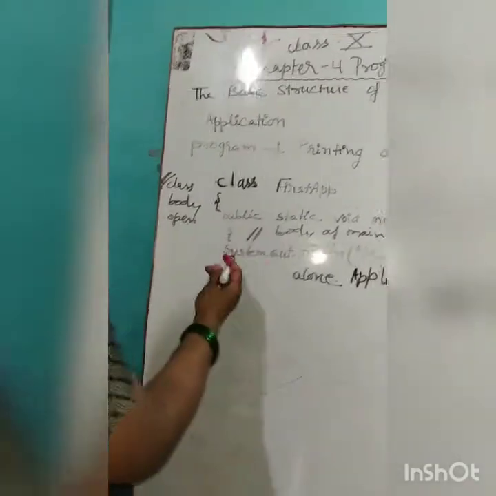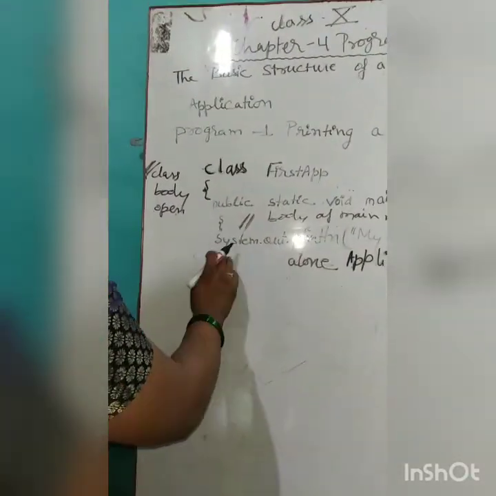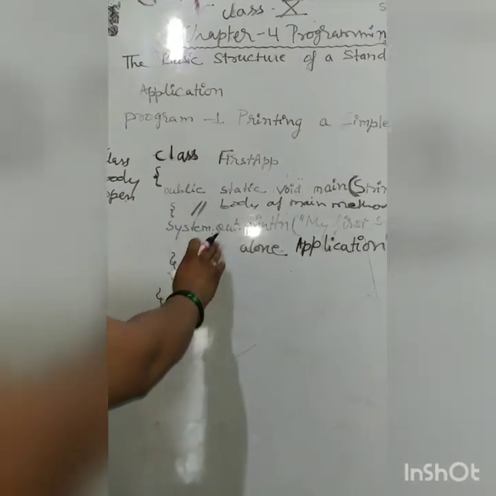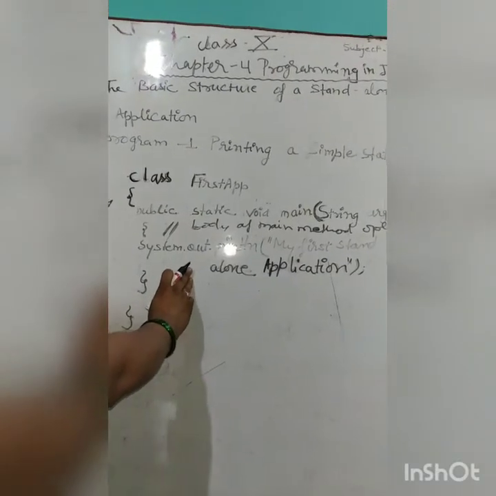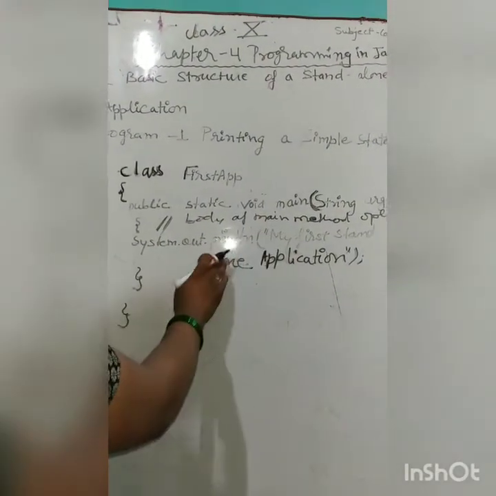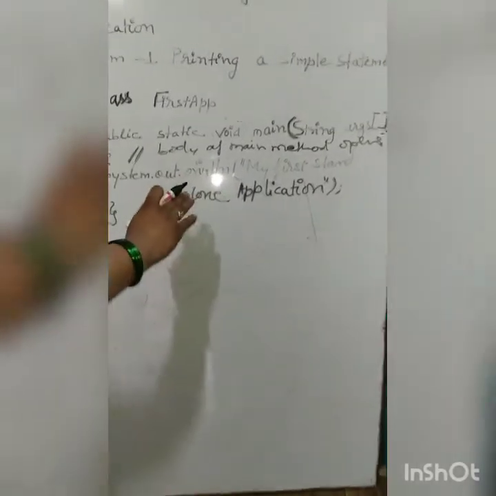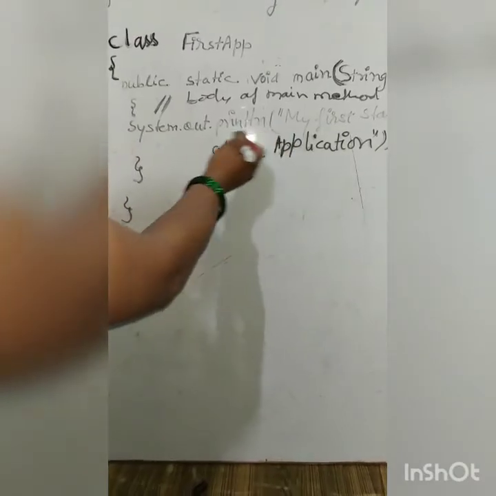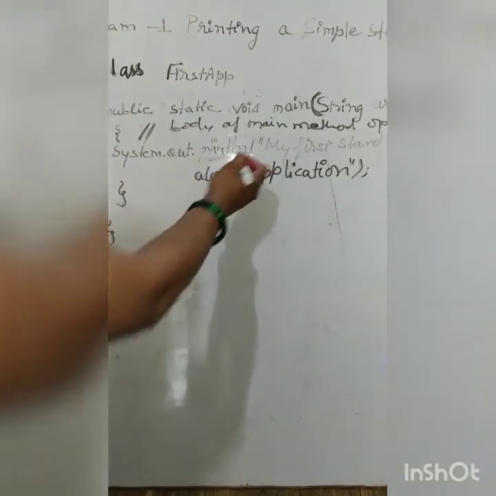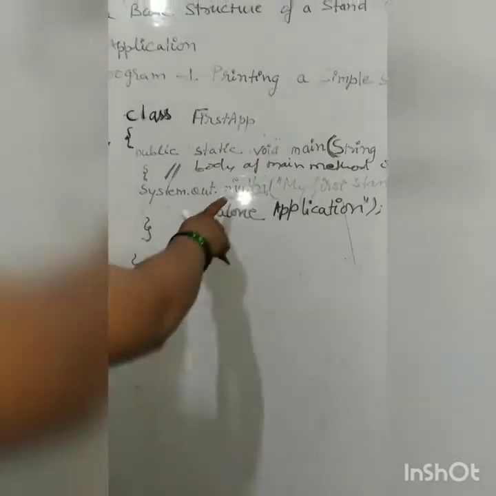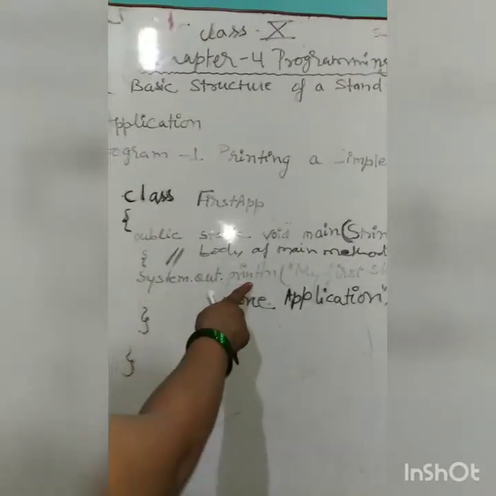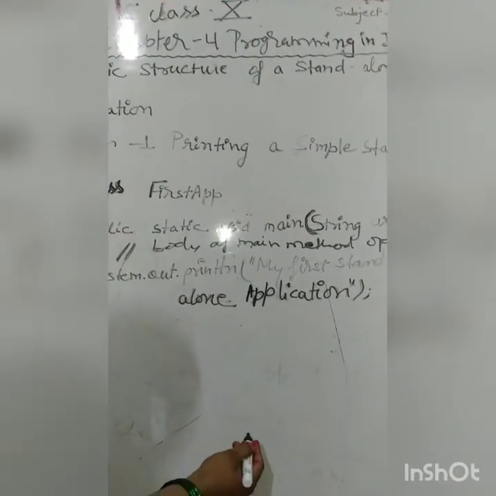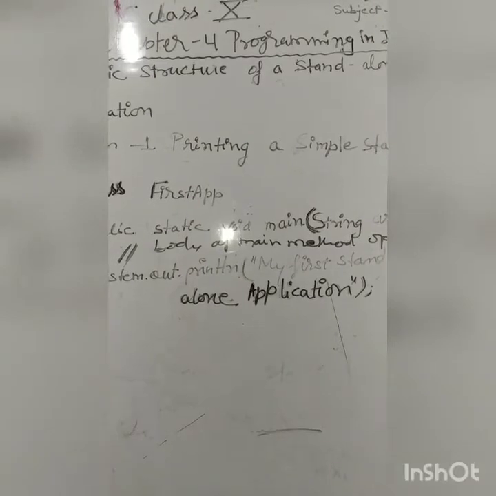Then in main, what function do we have to perform? Every function is used to perform a specific task or action. So here we have to print a message, so we use the println method. What is println? Print is a method and println is also a method. The print method is used to print a message as it is, where the cursor is on the output window.